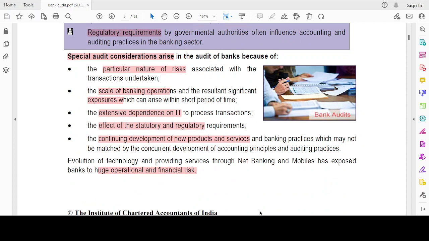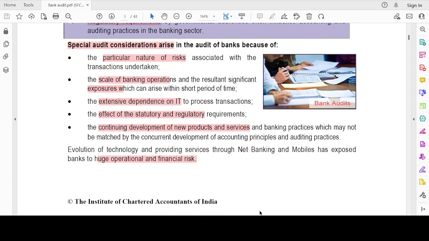There are special audit considerations which arise when I do an audit of a bank. What are these special audit considerations? One is with respect to risk. It is quite a different type of risk, right? Particularly with respect to the nature of risk associated with the transactions. Then scale, which is quite big.